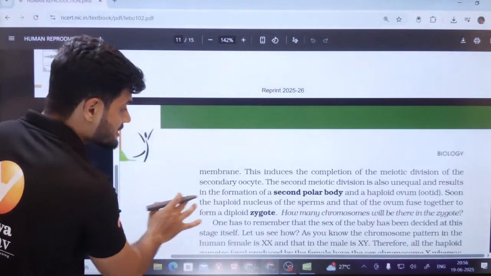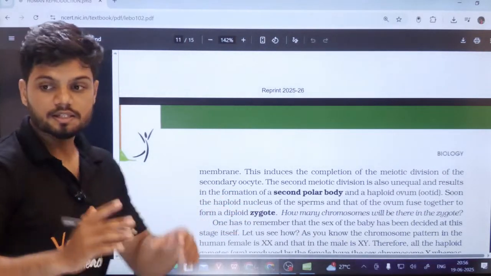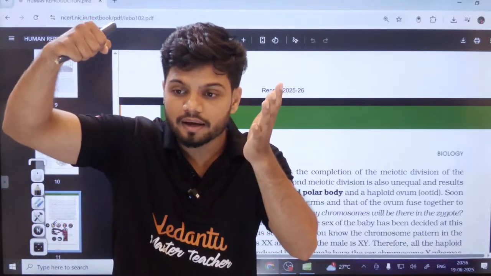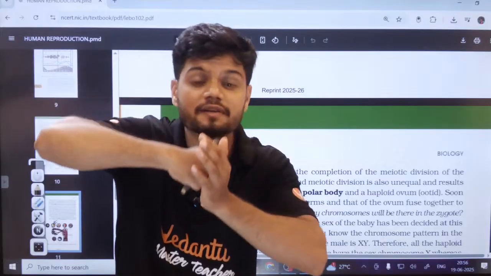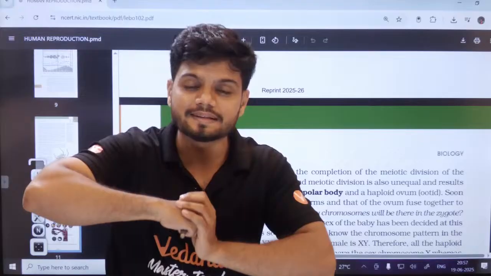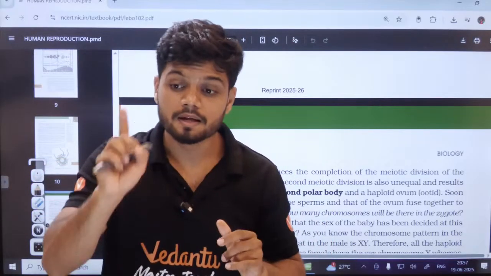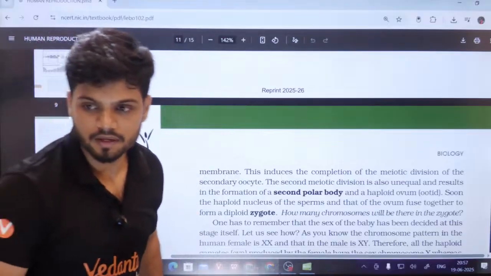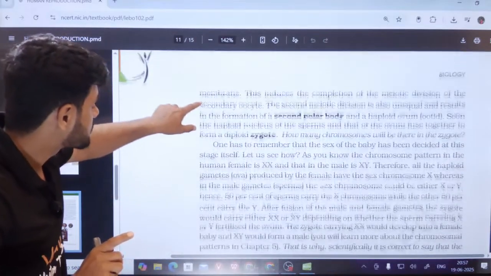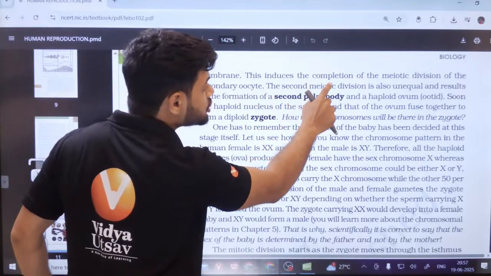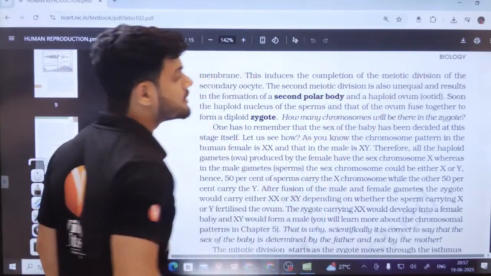So, students, basically, sperm is coming in contact with the egg. Sperm is coming in contact with the secondary oocyte right now, students. Okay. Now read this line, students. This induces the completion of meiotic division.